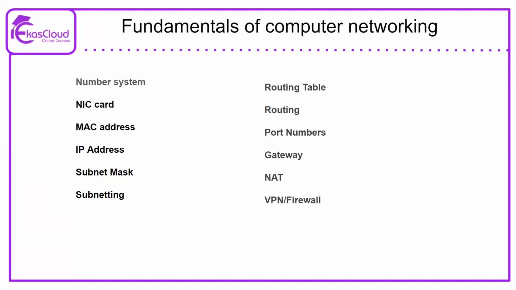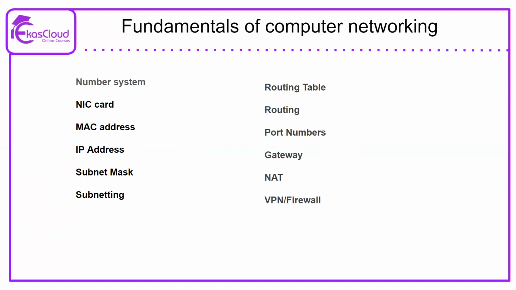Similarly, we have the NIC card, which is the network interface card. In another video, we already talked in detail about the network interface card. This is a device which enables the computer to talk to the network. It also gives the computer an Ethernet port so that it can have a physical wired connection to the network.